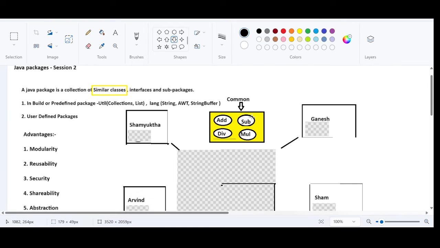This is highly recommended. You can also do this: you can create separate packages and you can add separate functionalities. That is also possible, but that is not recommended. Why is it not recommended? We will understand this now.